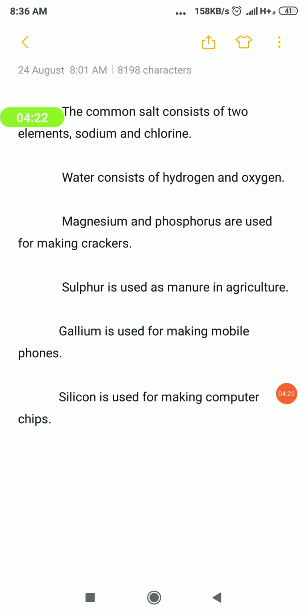What are they? Common salt, sodium chloride, made by two elements called sodium and chlorine. And then water, H2O, made by hydrogen and oxygen. In pyrotechnics, which means the cracker industries, magnesium and phosphorus are used. Then sulfur is used as a manure in agriculture. Gallium is used in making mobile phones. And finally, silicon is used for making computer chips. Okay, students? So what are elements? Elements are the fundamental particles of matter.